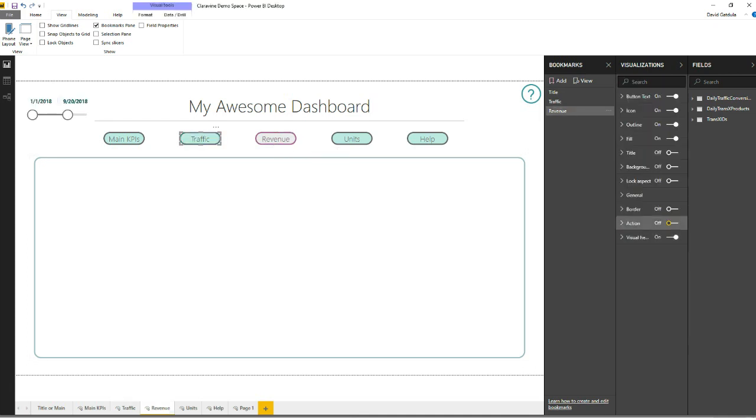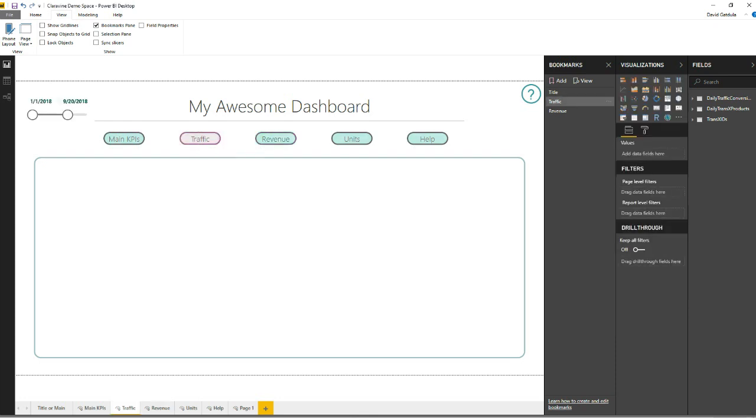Notice that this one doesn't have an action, so you can't go back. Like I said, you have to go through each one of these pages and copy the actions that you want to see for each one of them. So we'll add this bookmark of the traffic page so they can go back and forth. Now we have that intuitive dashboard reporting.